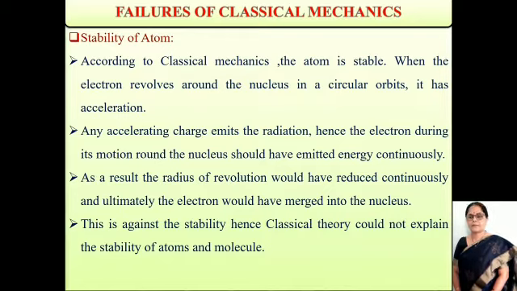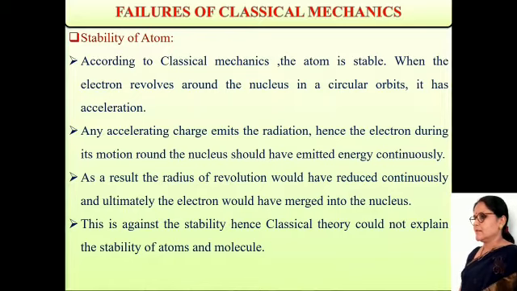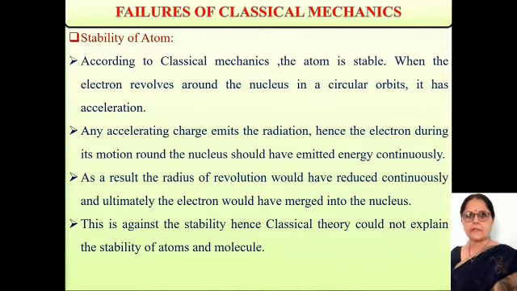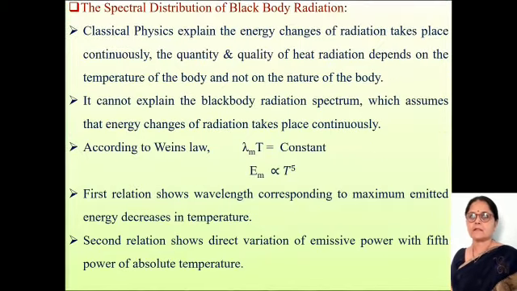As a result, the radius of revolution would have reduced continuously, and ultimately the electron would have merged into the nucleus. This is against stability. Hence, classical theory could not explain the stability of atoms and molecules. This is the first failure of classical mechanics.